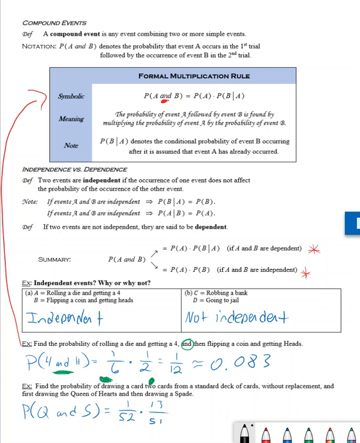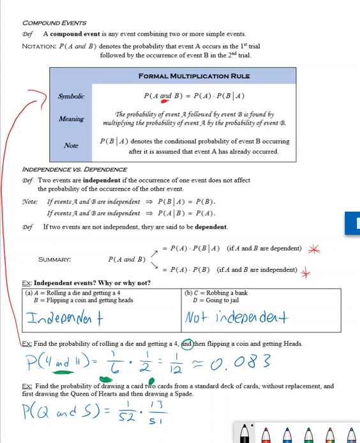Second example here says find the probability of drawing two cards from a standard deck of cards without replacement, and first drawing a queen of hearts and then a spade. So in order for us to look at the Queen of Hearts, we want to make sure that we select one card out of the 52, and then we're going to select the next card to be a spade. So in order for us to do this, we're going to do one out of the 52 cards. That card is going to be the Queen of Hearts. The next one that we're going to draw is going to be spades.